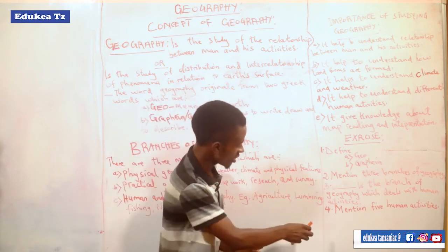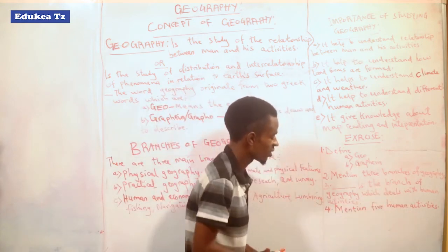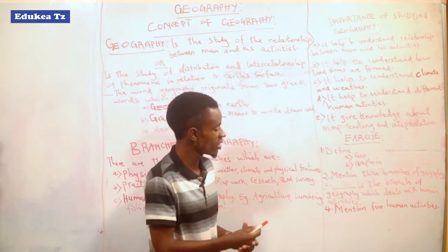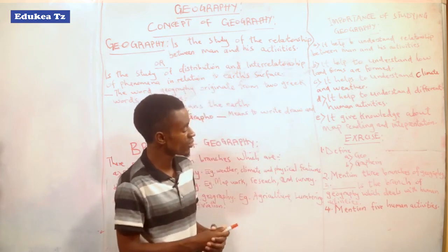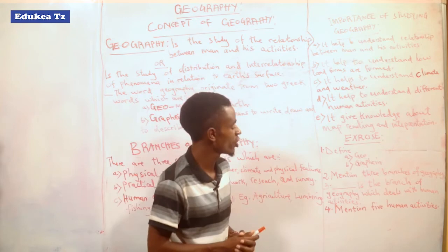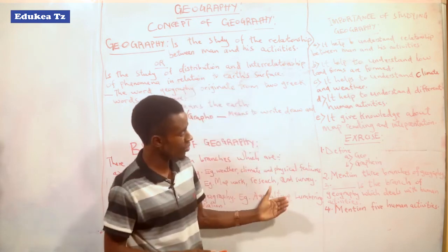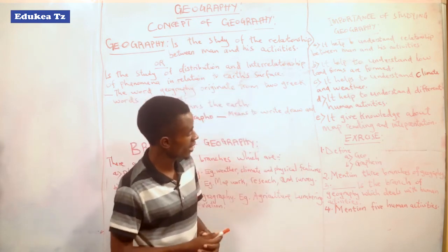The last question is mention 5 human activities. It is very simple. We have to mention the different activities which are conducted by human beings.